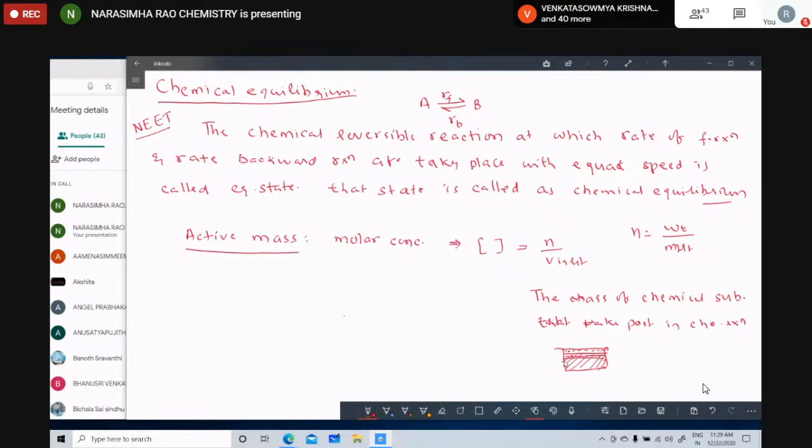The number of molecules or mass of molecules which participate in the chemical reaction is called the active mass. Simply, it is called molar concentration, n by V in liters, where n is equal to weight by molecular weight.